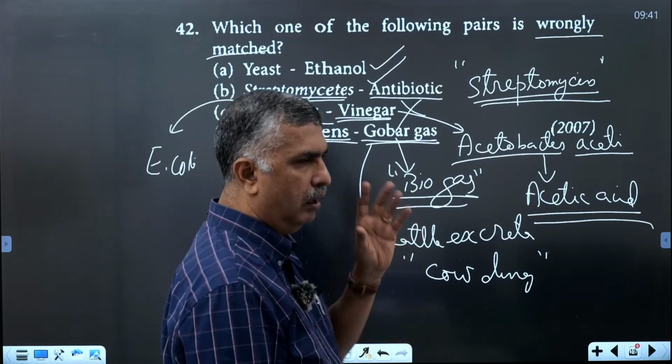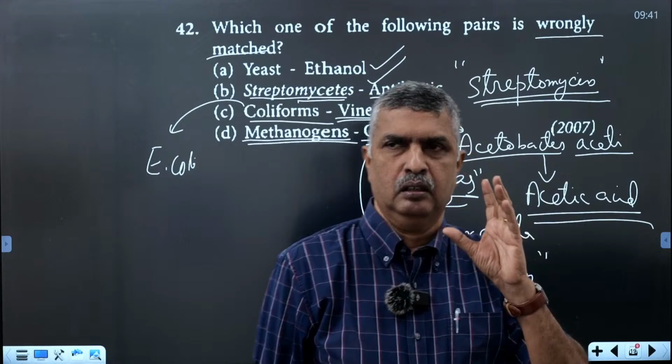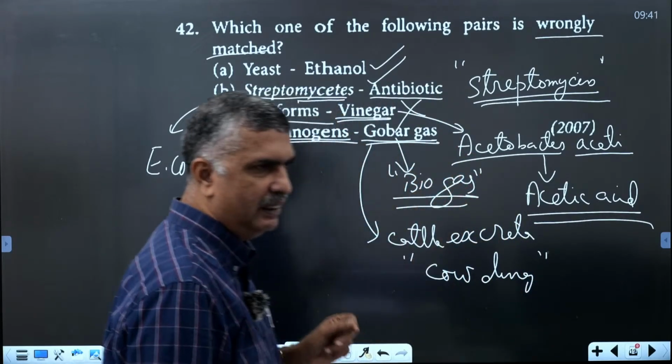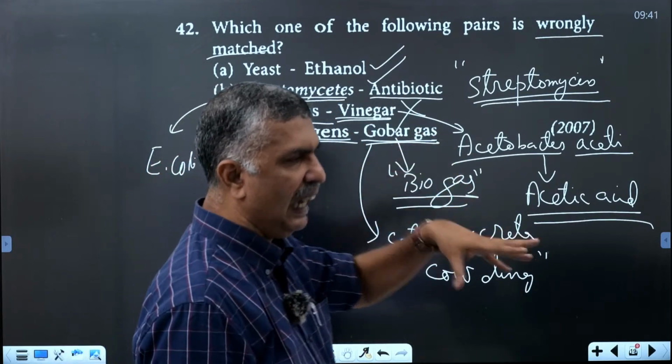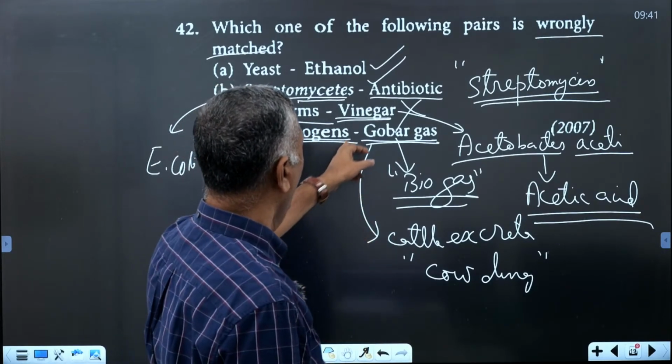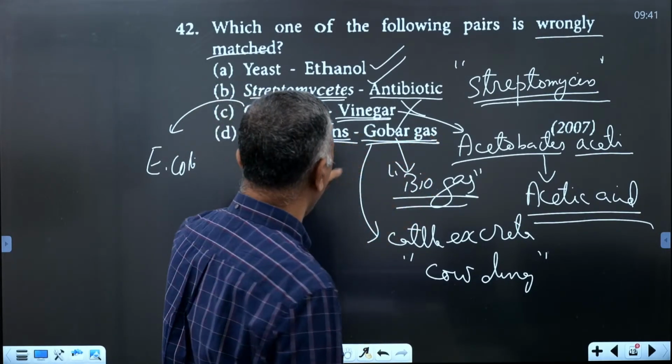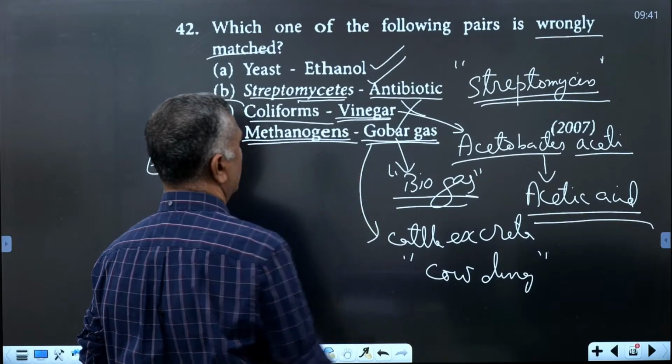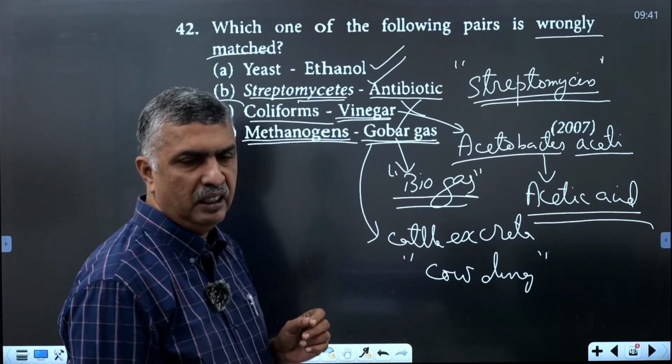In a biogas plant, we load cattle excreta or cow dung with water, and gobar gas is produced by bacteria called methanogens, the methane producing bacteria.